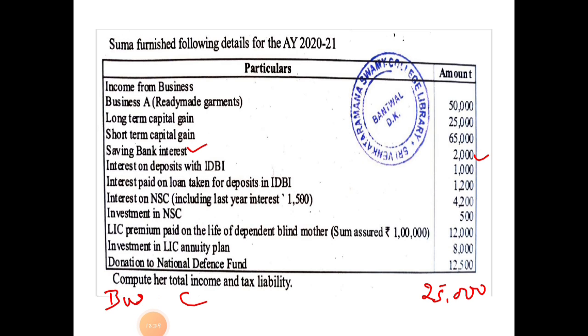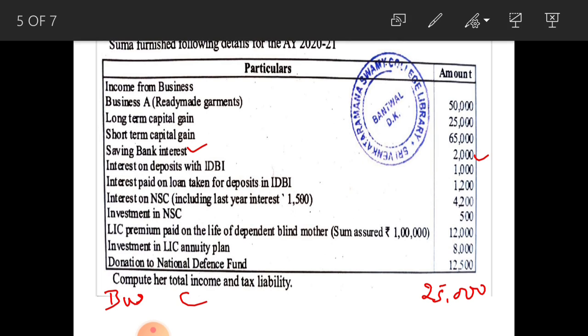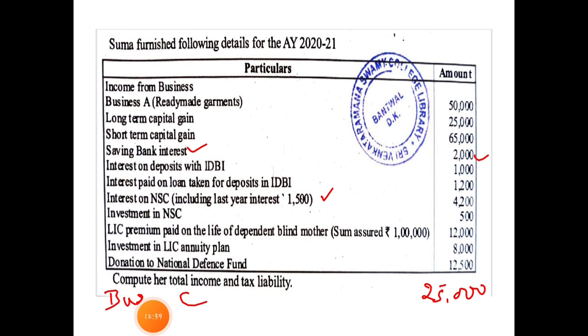Next one, interest on NSC including last year's interest, rupees 1,500. This interest on NSC is taxable under income from other sources.